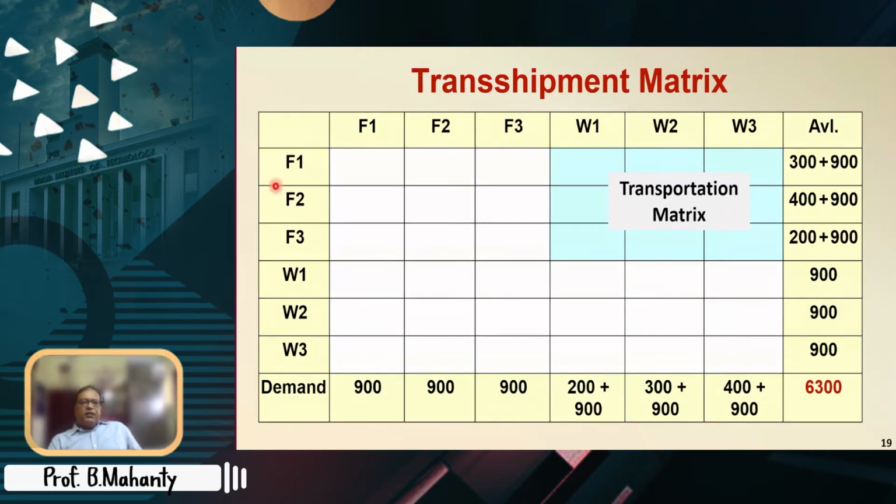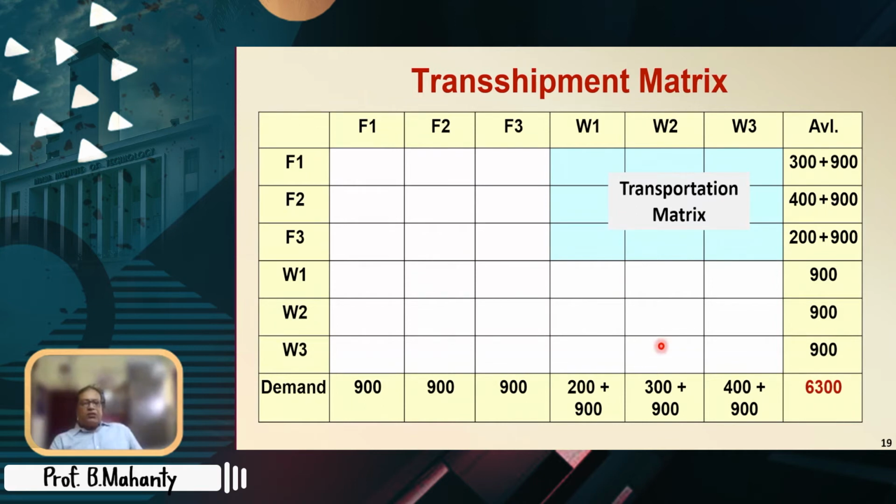Look here, these factories as sources have some availabilities. These warehouses as destinations have some demands. But these warehouses as sources had no availabilities. And these factories as destinations had no demands. So for them, only the buffer amount. But for warehouses as destinations, since they have demand, the original demand is added to the buffer amount. Same thing for the rows also. Any question on this? All right. So I hope you have understood.